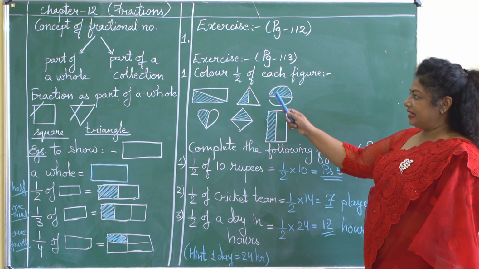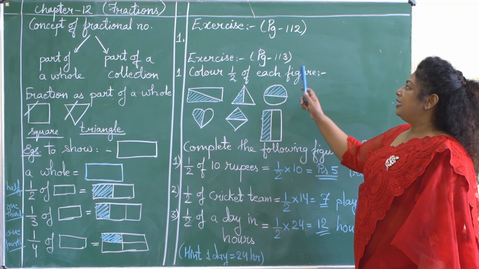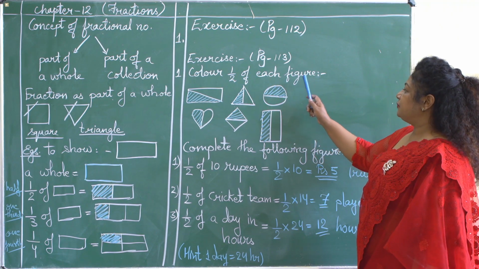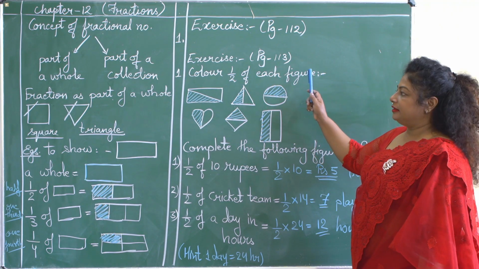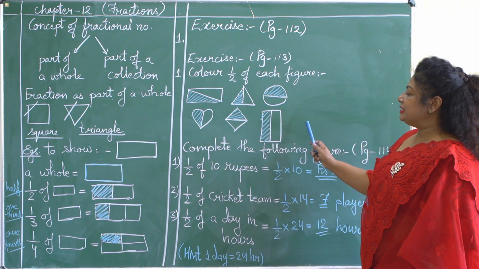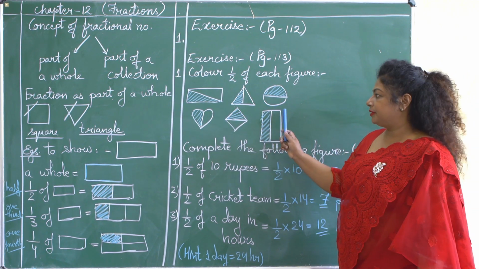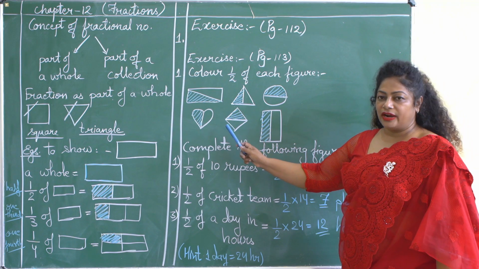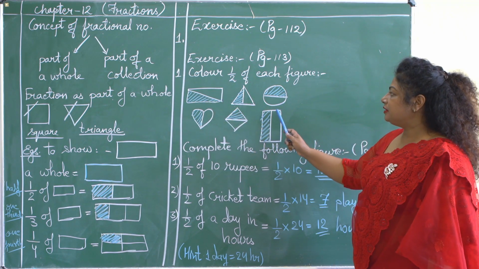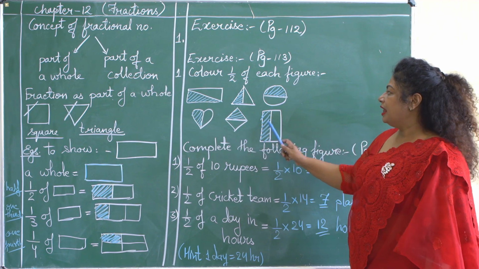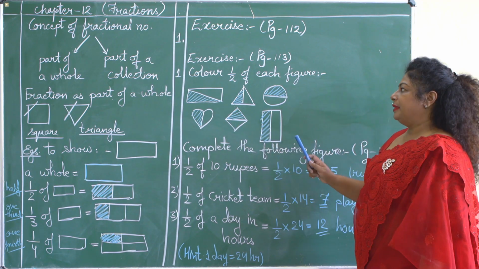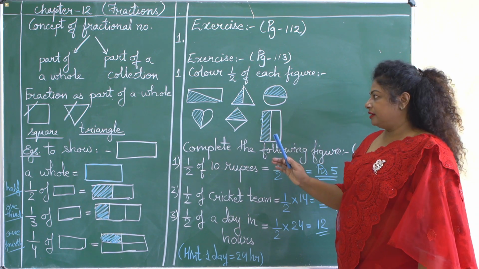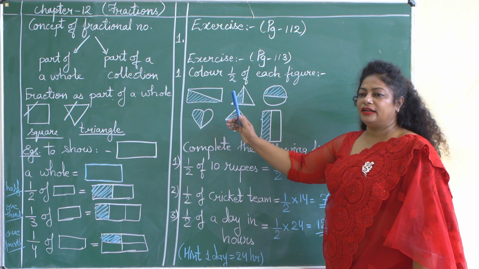Let us come to the next exercise given on page number 113. First question is color half of each figure. On this page number 113, in the first question, you are given 6 figures in the maths book. Okay children, so out of these 6 figures, each figure is divided into 2 equal parts. Can you see, children? All the 6 figures, each figure is divided into 2 equal parts, and we have to color 1/2 of each figure. So out of these 2 halves, you can color any half.